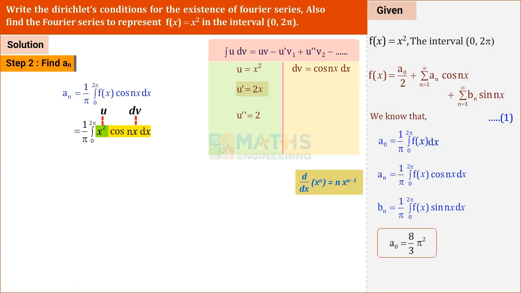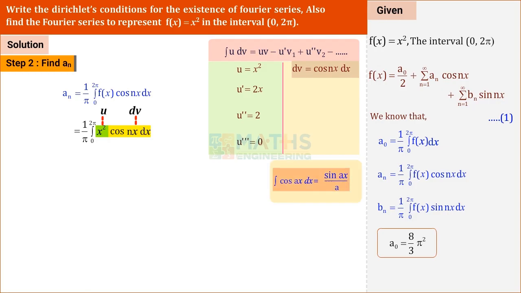U double dash is equal to, we keep 2 as it is. Differentiation of x with respect to x is 1. Next derivative, u triple dash is equal to We know that d by dx of k is equal to 0 for any constant k. So that derivative of 2 becomes 0. Here we differentiate u thrice so that we are integrating dv thrice.